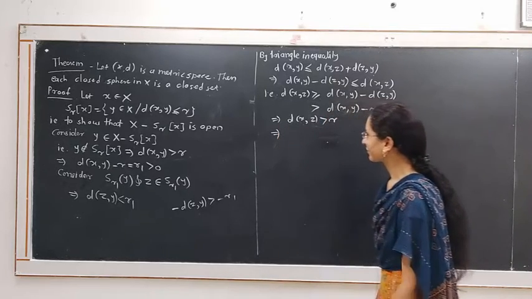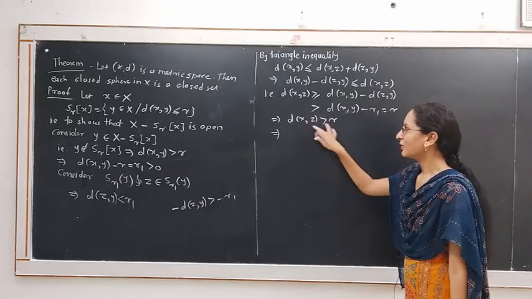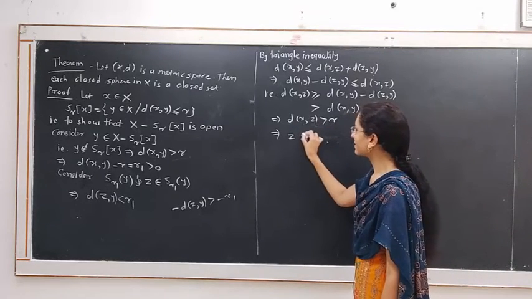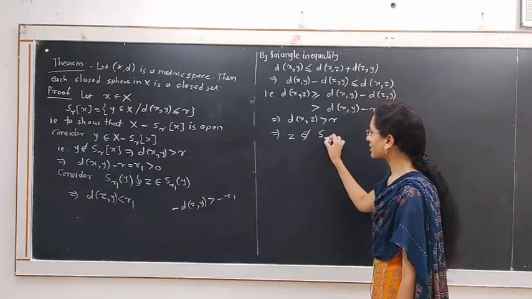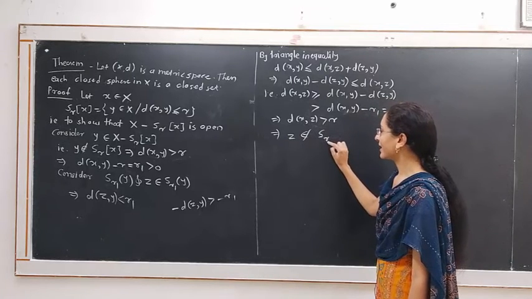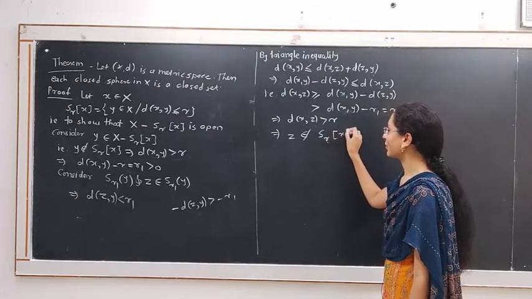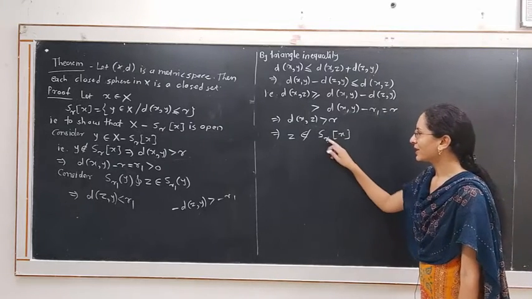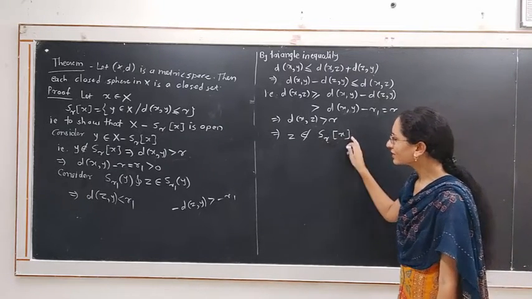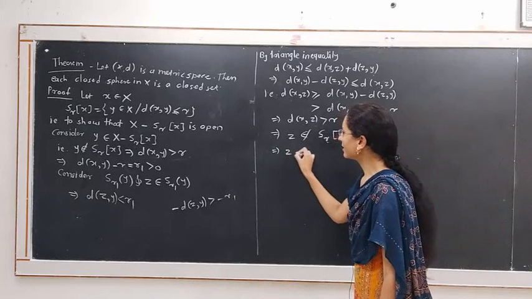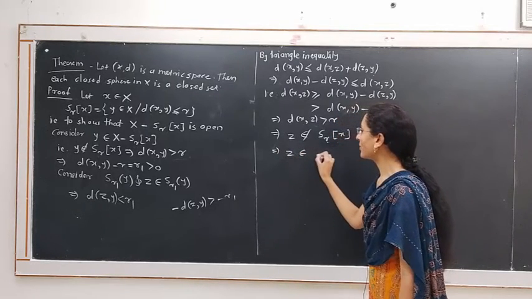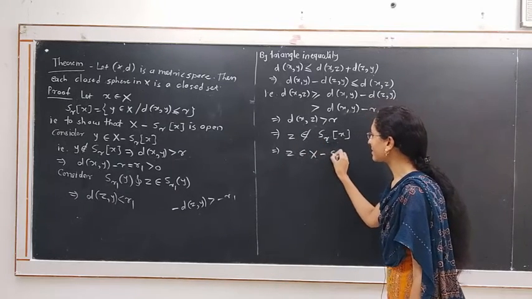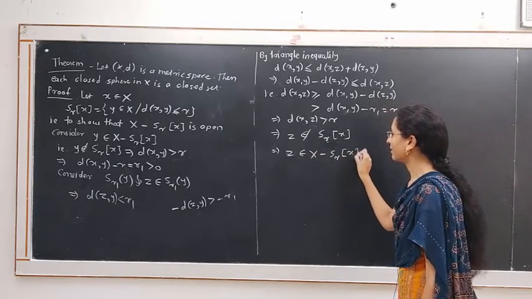This means what? d of x, z is strictly greater than r implies that z does not belong to the closed sphere whose radius is r and center is at point x. z does not belong to S_r of x. This means z belongs to its complement, X minus S_r of x.